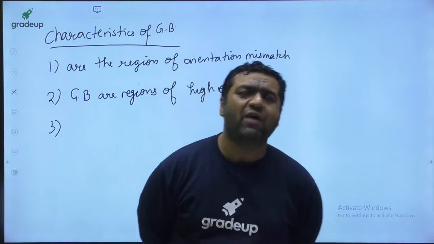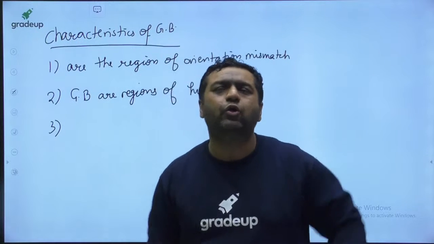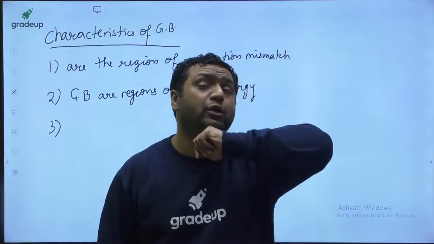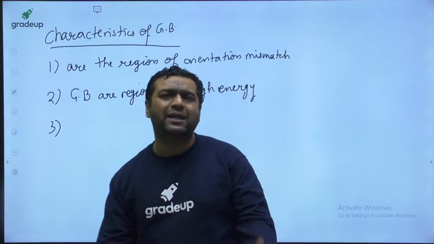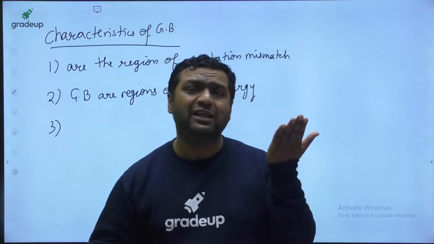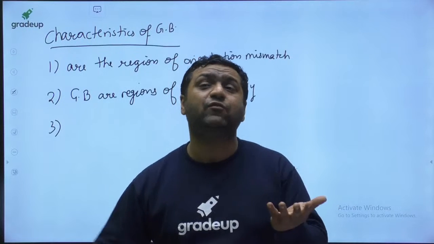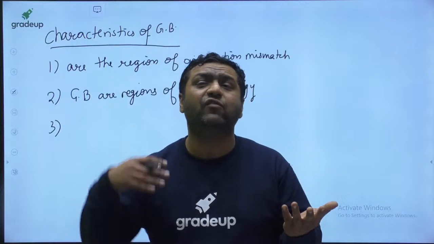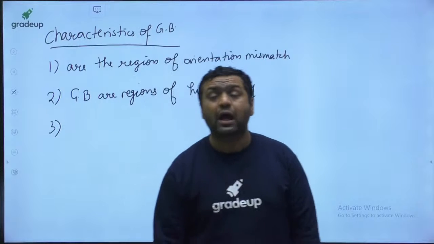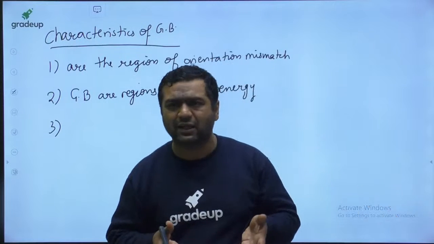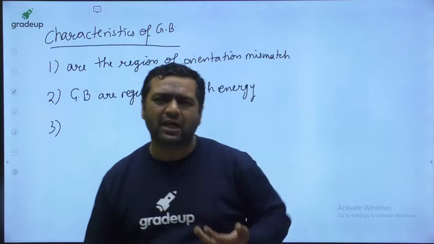Like when you go to a family function, say a birthday party, you will know each and every person, because everyone will be your relative. But if it is a marriage, let us say your marriage, there are people from two families, one from the boy's family, the other from the girl's family. If you don't know every person from the girl's family, you may not be able to identify which person is yours, which person is theirs. My dear, that is the condition with the boundary. At the boundary, people of both orientations are there. So every time we are not sure whether these people are mine or not, ours or not.